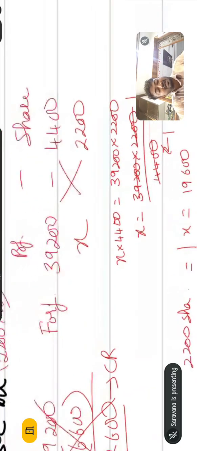It's a profit for 2,200 shares. So what should we do with this 19,600? There is a loss on reissue. What is the loss on reissue?